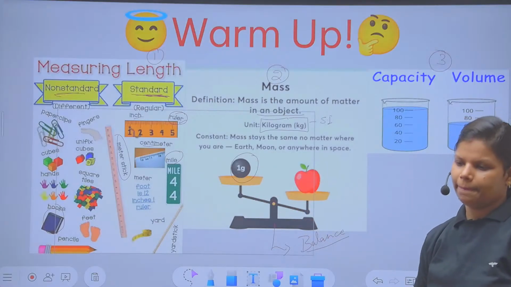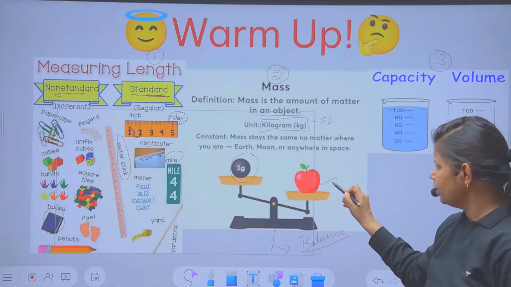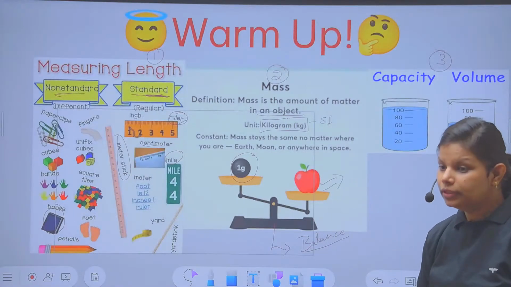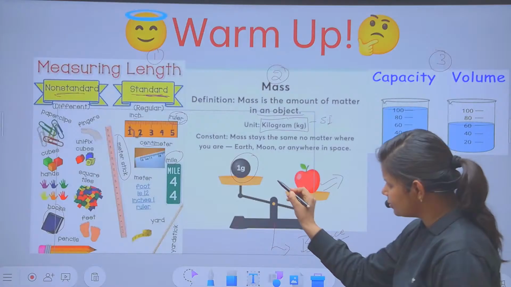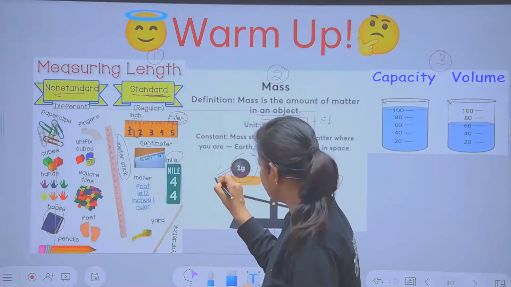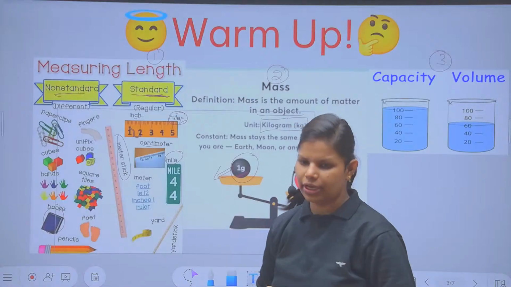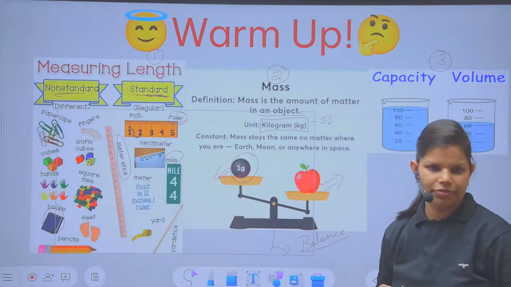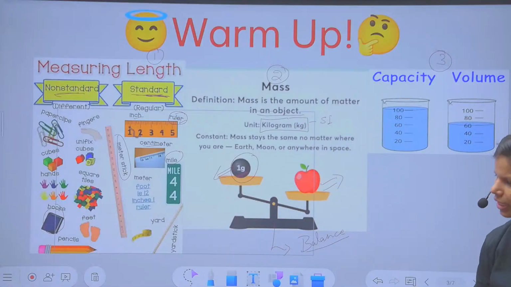Clear? That means this is your one apple, and this is your 1 gram. So please let me know, do you find the weight of an apple as 1 gram? Do you have any apple which can be classified as 1 gram?